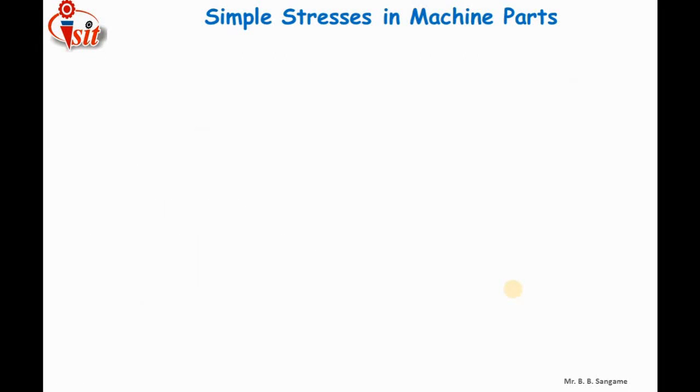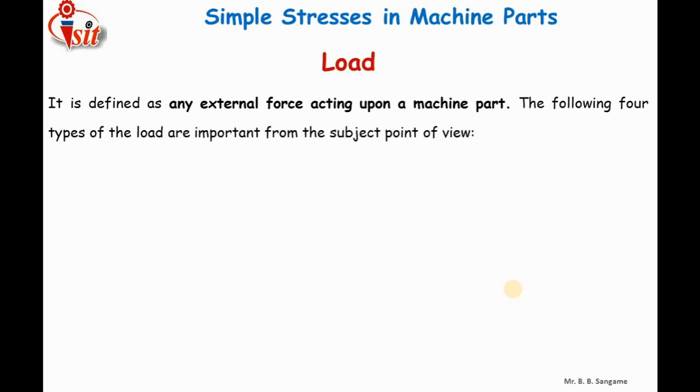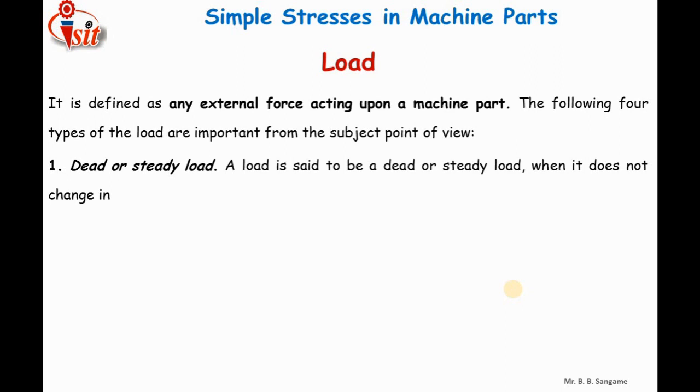So different forces acting on machine parts produce various types of stresses. Let us first discuss the types of loads acting on machine components. There are basically four types according to the subject. The load is defined as any external force which acts on the machine part. First is the dead or steady load, also called a static load. A load is said to be dead or steady when it does not change in magnitude or direction. Here we can consider the example of a building or any structure.